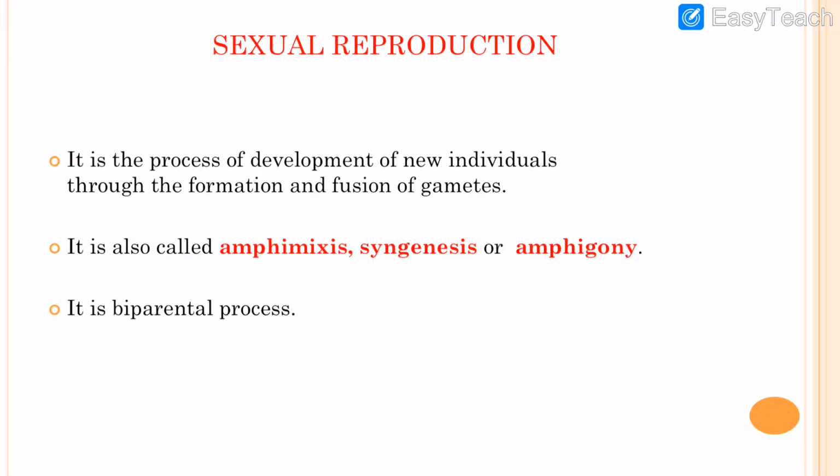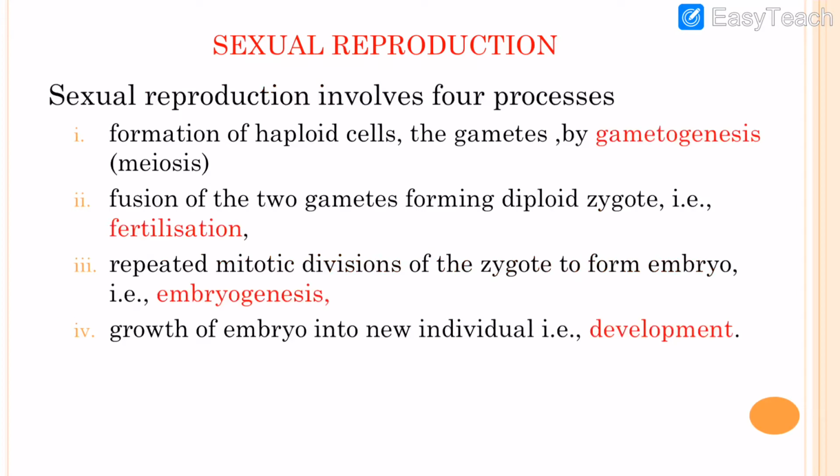Dear friends, in sexual reproduction, the new individuals formed are morphologically and genetically similar to their parents, but they are not identical to their parents as in asexual reproduction. Sexual reproduction involves mainly four processes. First is gametogenesis, second is fertilization, third is embryogenesis, and fourth is development.